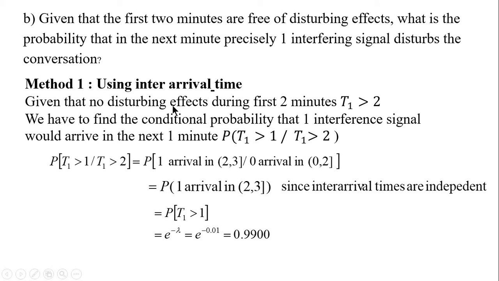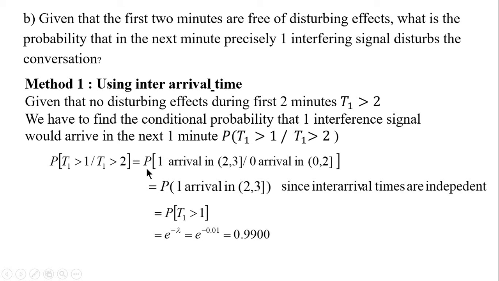So here, given that no disturbing effect happened during the first 2 minutes, that means the first arrival time is greater than 2 minutes. So this is given. We have to find the probability that one interference signal would arrive in the next 1 minute. So our first arrival will happen in the next 1 minute. So T1 is greater than 1 given T1 greater than 2. This probability we had to find out.